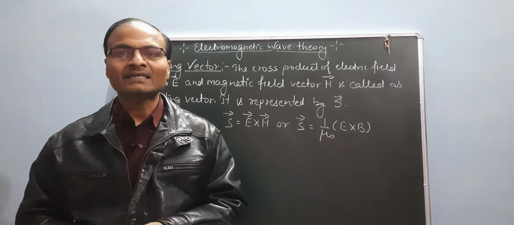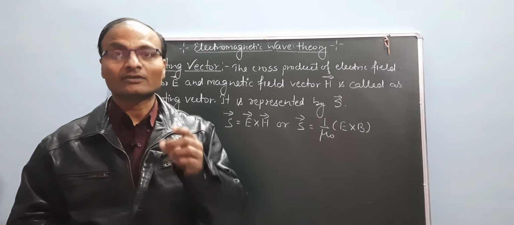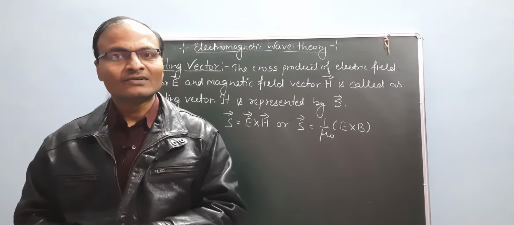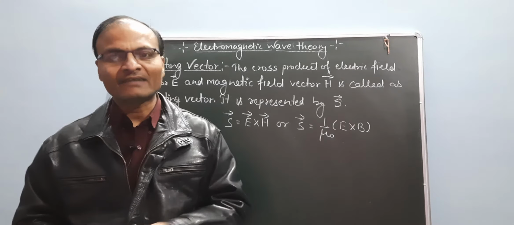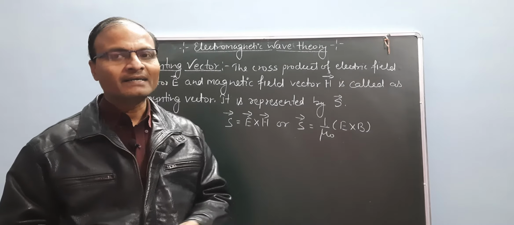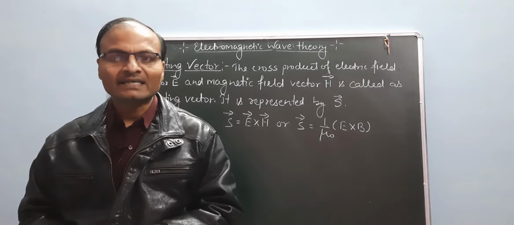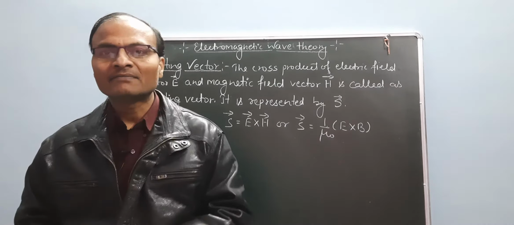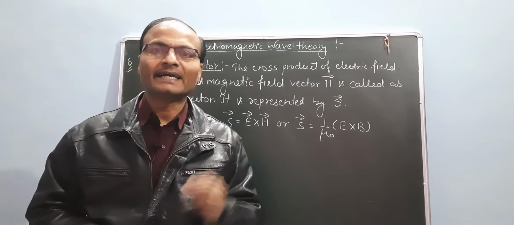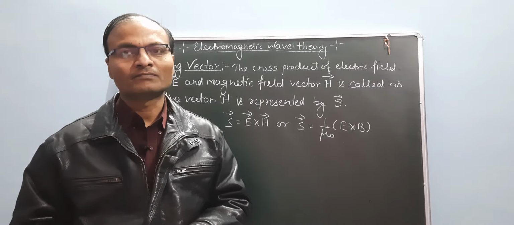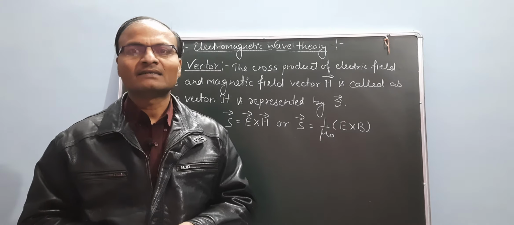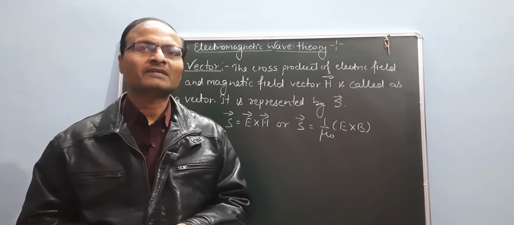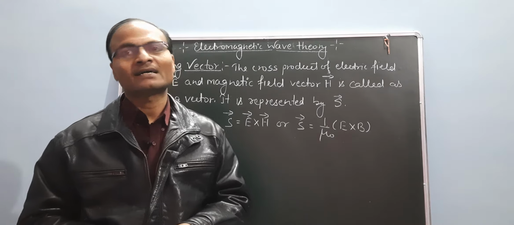If a plane polarized electromagnetic wave is propagating along the x-axis, the electric field vector is directed along the y-axis, then the magnetic field vector will be directed along the z-axis.